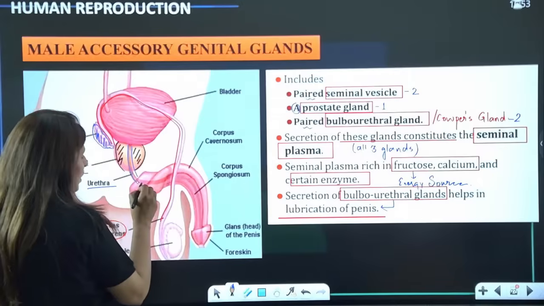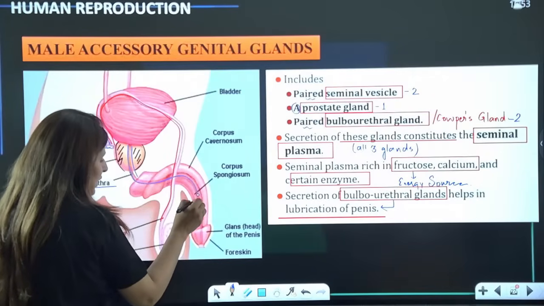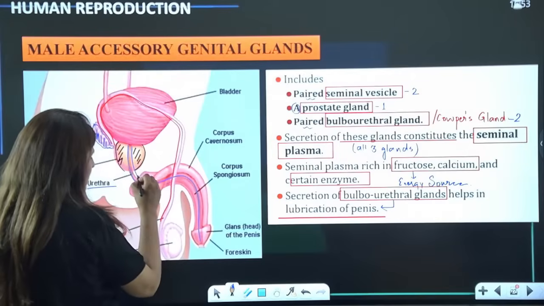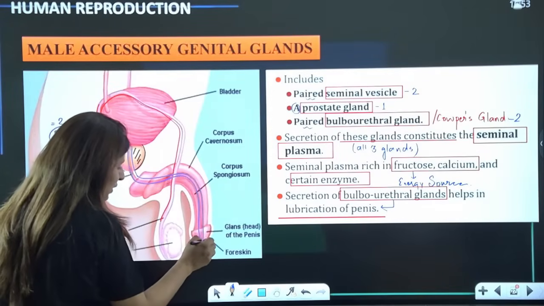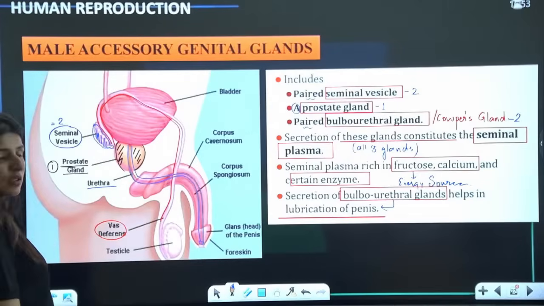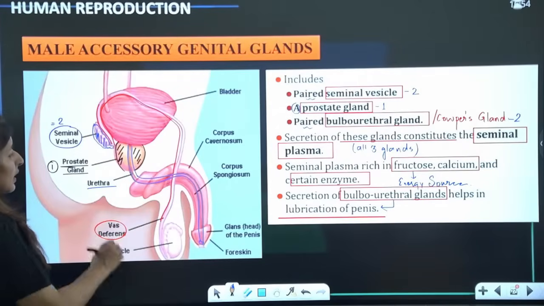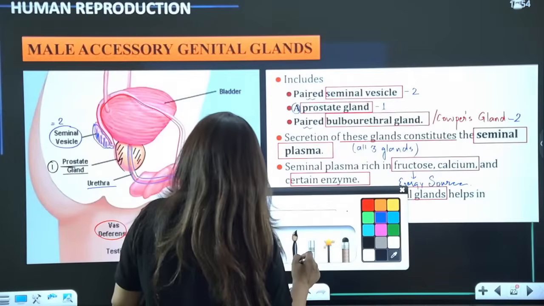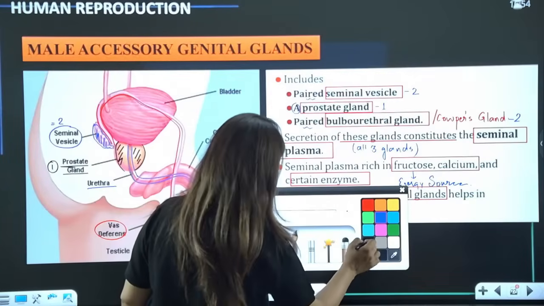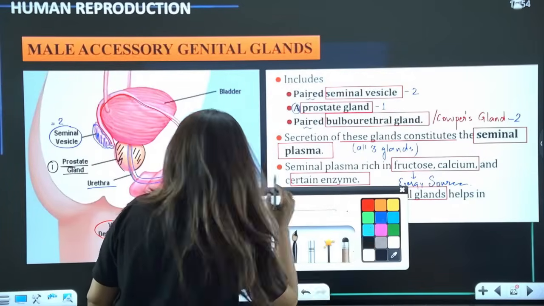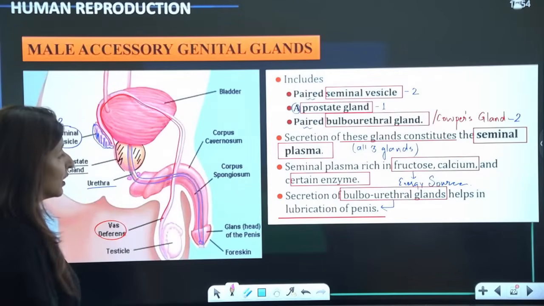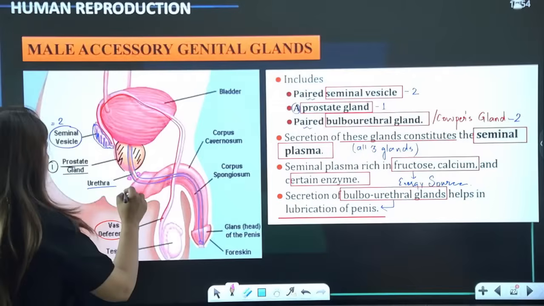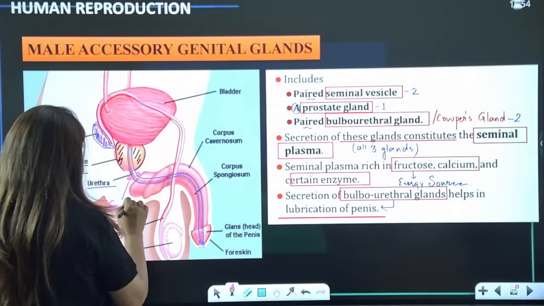Now the urethra continues and enters the penile region, like this, and it will open at the tip of the penis, right? Now here guys, let's draw it here. Here we have the third gland, which is known as bulbourethral gland or Cowper's gland.